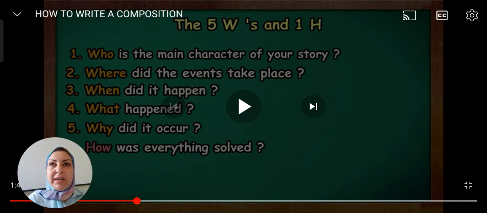The events are described in the middle paragraph or the middle paragraphs. It can be just one paragraph, it can be more than one paragraph, and in the paragraphs you should write what happened and why it occurred. So in the middle paragraphs you are going to write the events in chronological order.